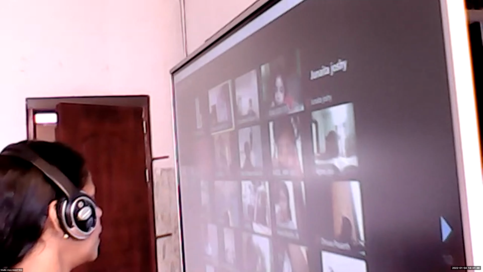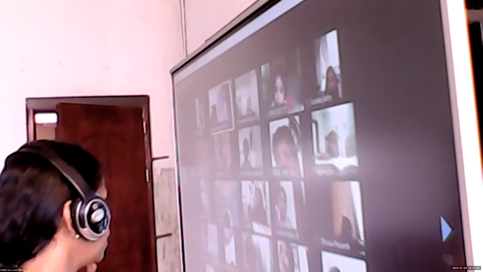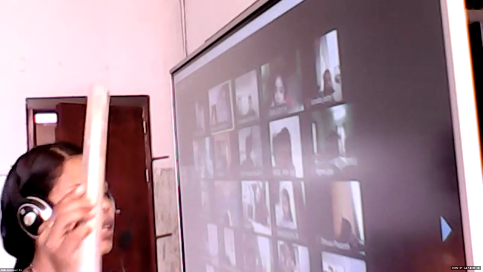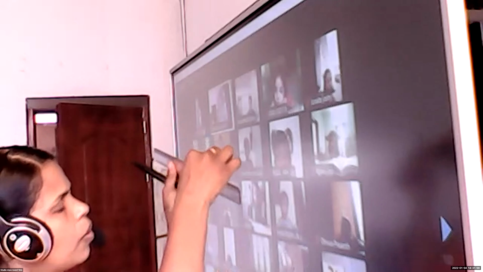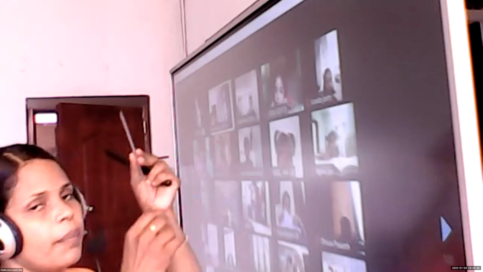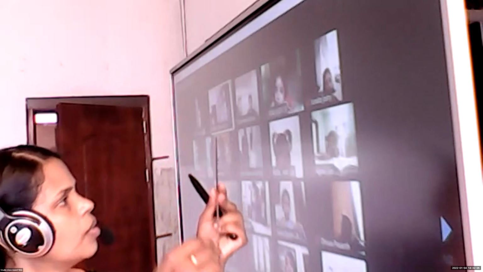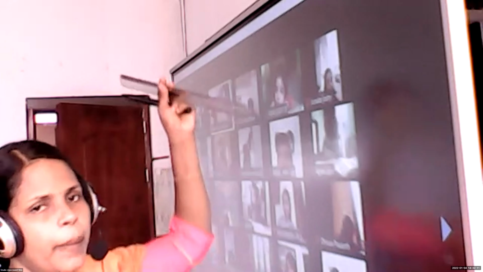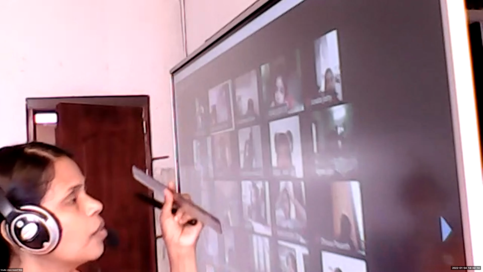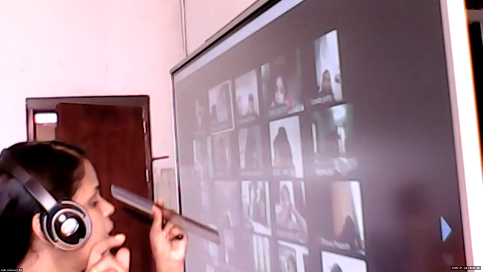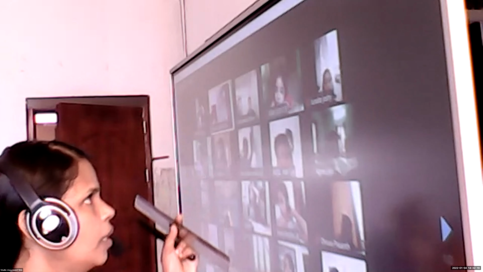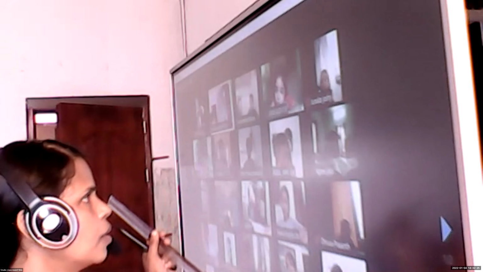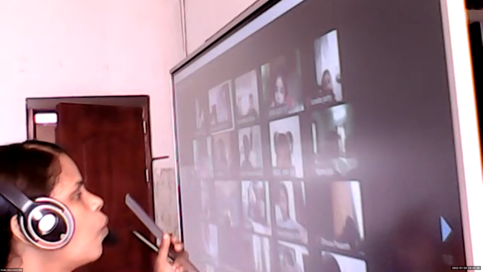Okay, so let's write in the notebook. Are you ready? And one more thing. Show me your scale. If it is a small one, you can see 15 centimeter. If it is a bigger one, you can see 30 centimeter. If it is 100 centimeter, it will be a big one, and we can say 1 meter. Understood? So 100 centimeter is equal to 1 meter.